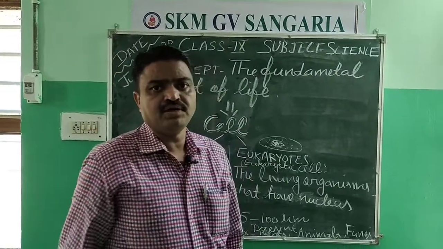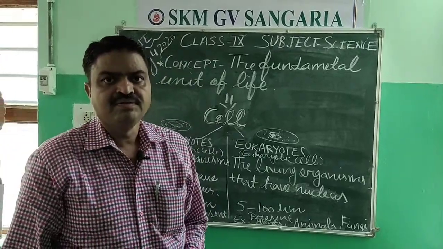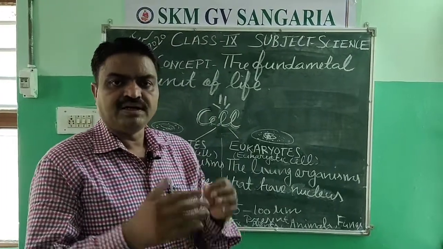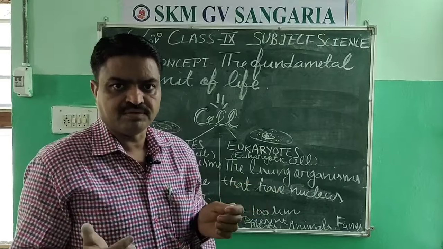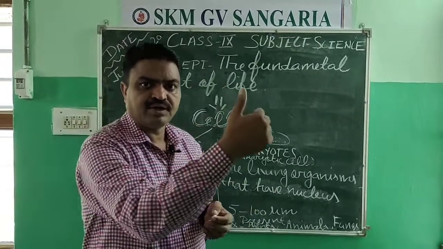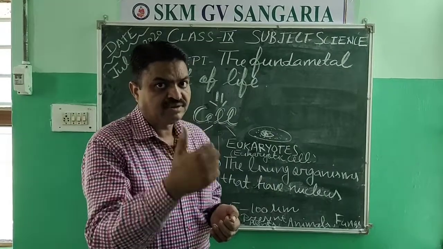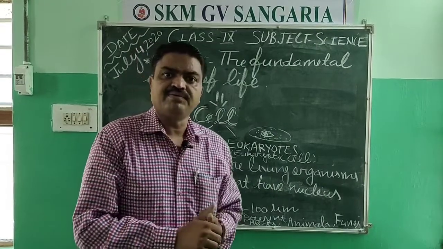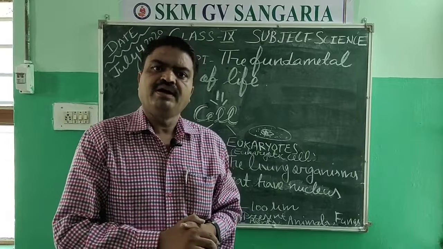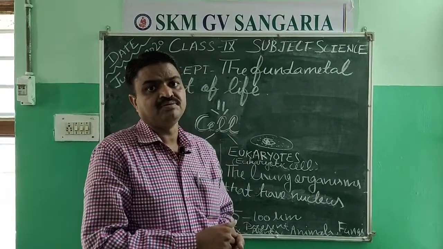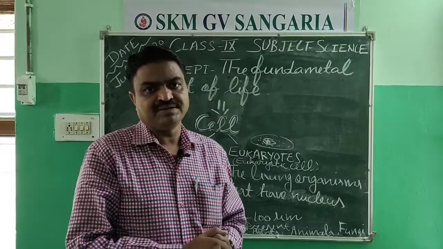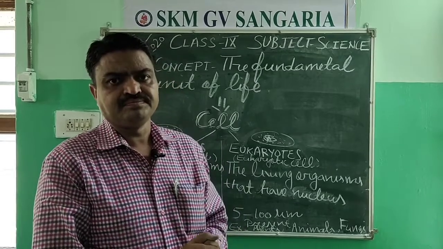First is prokaryotes and second is eukaryotes. Prokaryotes are also known as primitive organisms, and eukaryotes are known as complex living organisms.